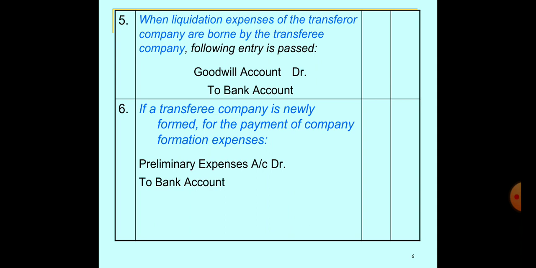If a transferee company is newly formed and pays formation expenses. Formation expenses are also known as establishment expenses, preliminary expenses, pre-incorporation expenses. These are paid for a duration of, say, 10 or 15 years, so we can write them off every year. So here we write preliminary expenses account debit, as we are passing a journal entry for the expenses, preliminary expenses account debit to bank account.